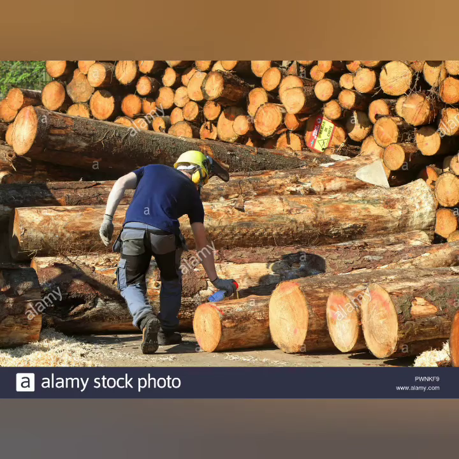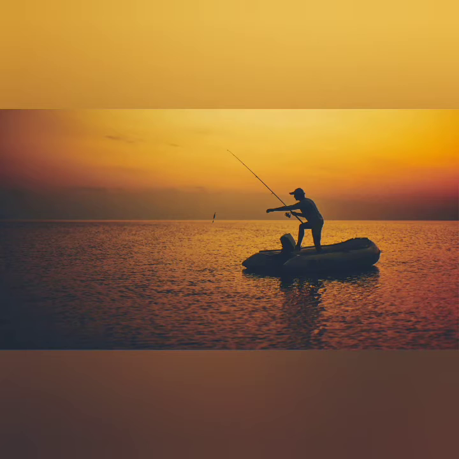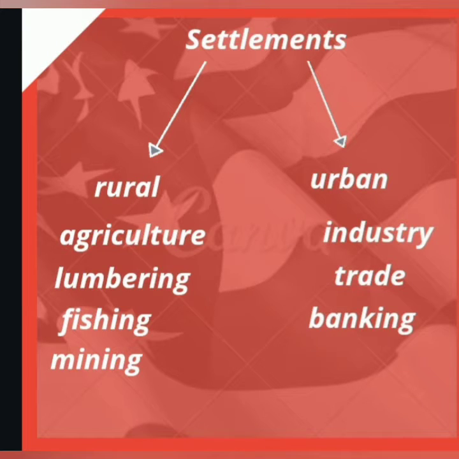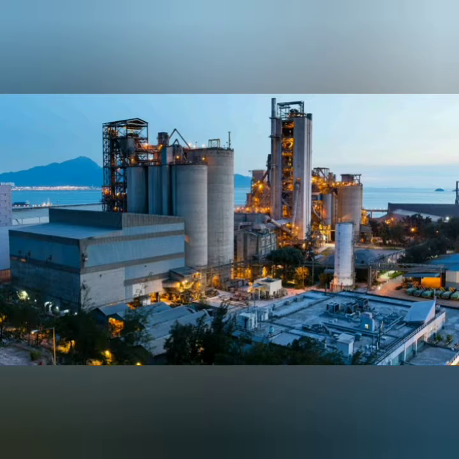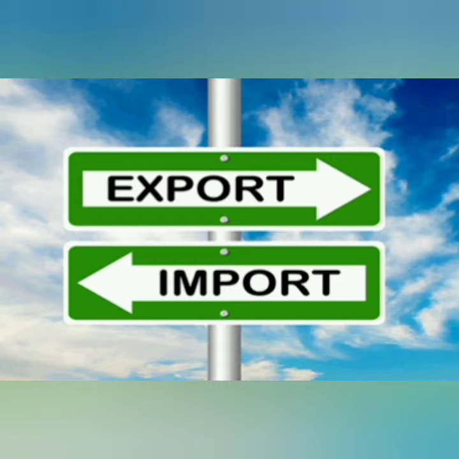So now you can see farming, this is called lumbering, fishing and mining. So around these areas, a settlement is called a rural settlement. Next one, urban settlement. An urban settlement engages predominantly in secondary and tertiary activities such as trade, industries and banking. So all these sectors around that, when a settlement is there, it is called an urban settlement.